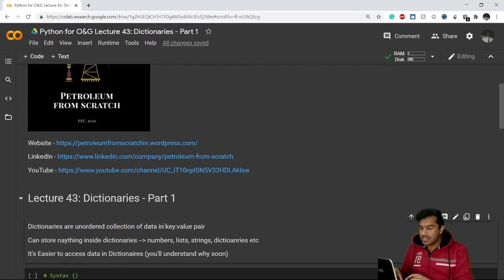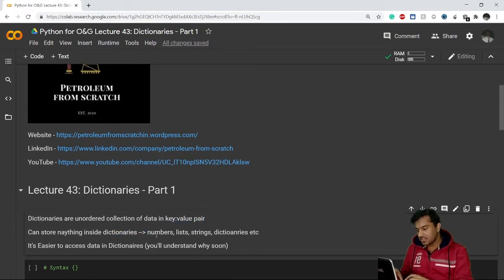It stores data in key value pairs. I will tell you what a key value pair is in a few seconds. It can store anything inside dictionaries. It can store numbers, lists, strings, and dictionaries as well. It can also store dictionaries inside dictionaries, and it is easier to access data in dictionaries. You will understand why very soon.